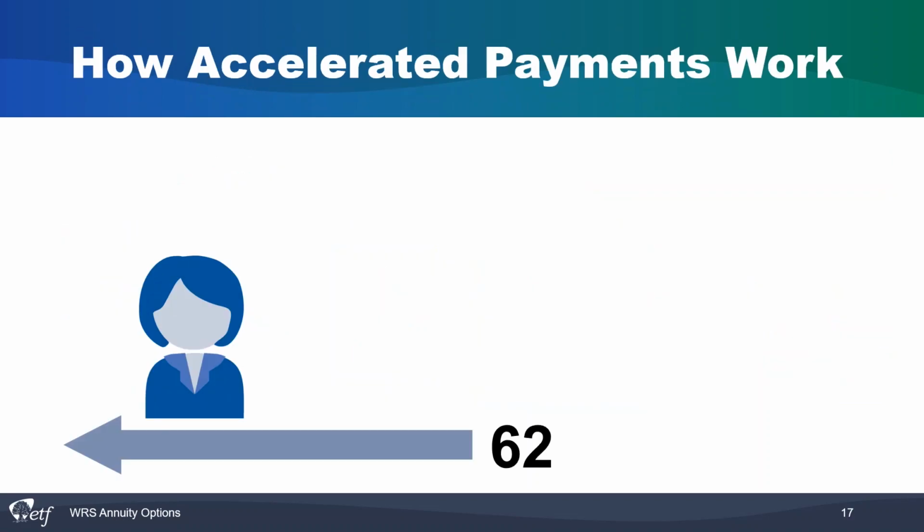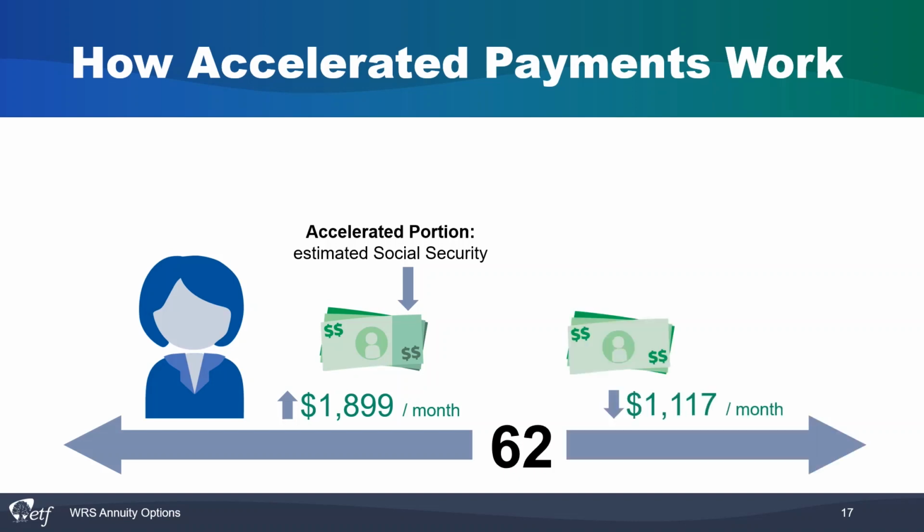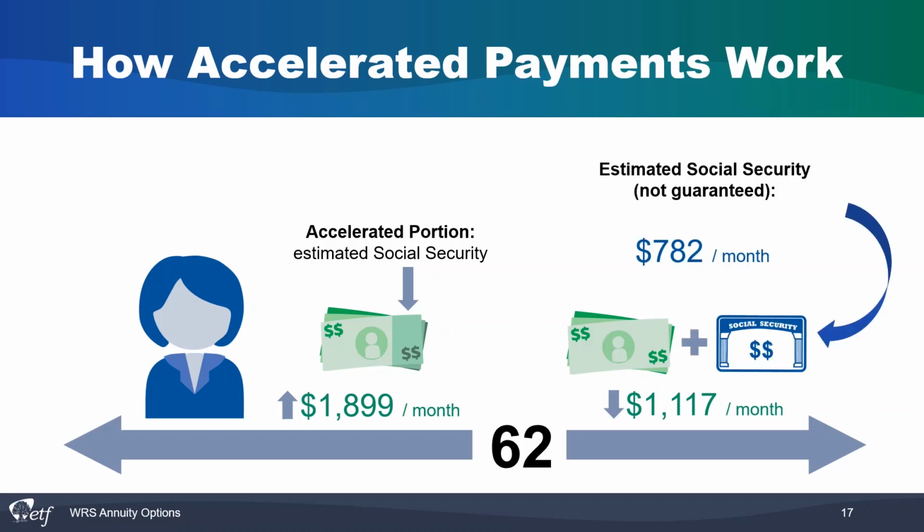If you are retiring prior to age 62, then you may be eligible for an accelerated payment. Accelerated payments are intended to pay you more before you have access to your Social Security benefits, so you can have more flexibility in your choice to retire. We figure out an estimated payment from Social Security, and we pay you that ahead of time, but we pay it out of your WRS funds and not your Social Security funds. Once you turn 62, we reduce your payment for the rest of your life. At that time, you're eligible to apply for Social Security and/or tie into your other sources of retirement income to make up that difference.